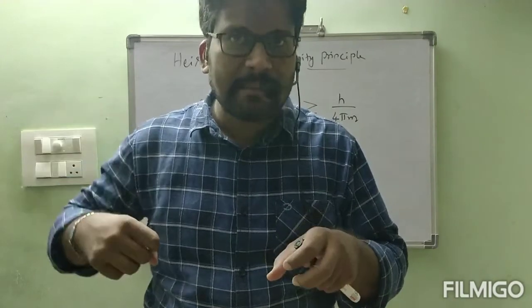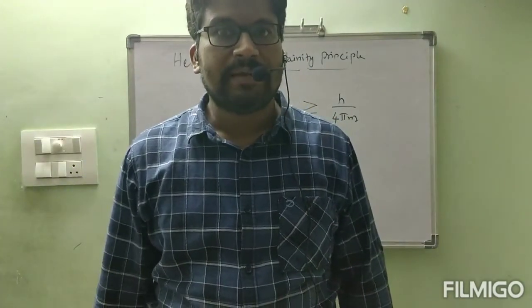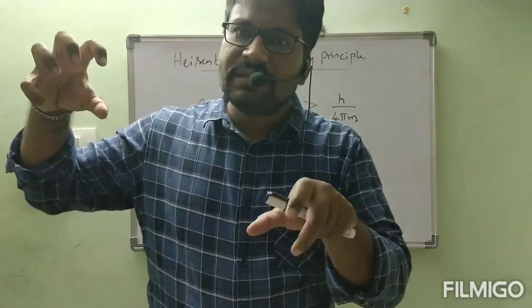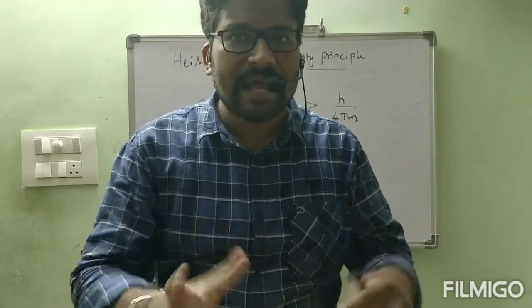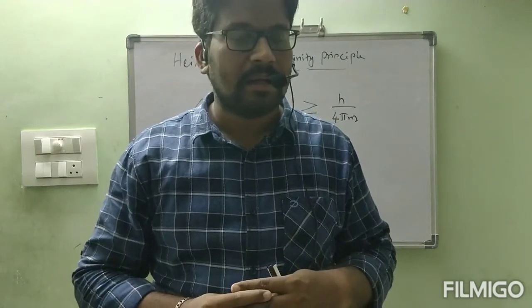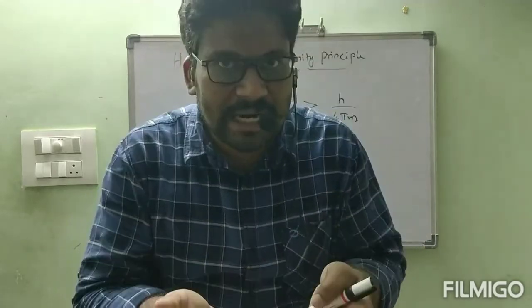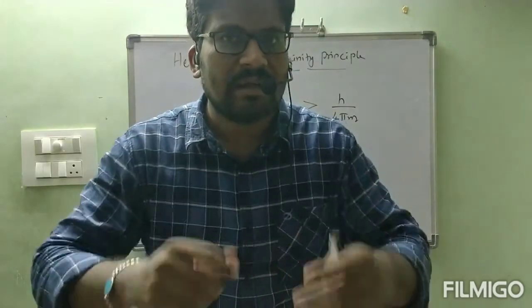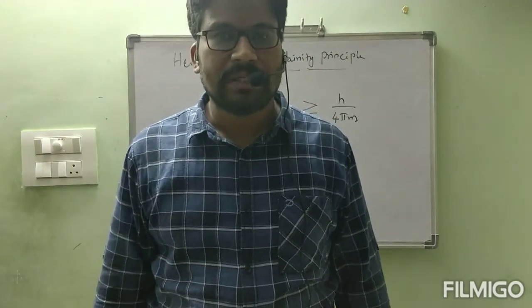Then this time I am using light with very less energy. That light with very less energy falls on that electron. Velocity we are able to find, but with light of very less energy falling on the electron, we cannot see the electron clearly, so we cannot find the position accurately. Some error we will get in position.